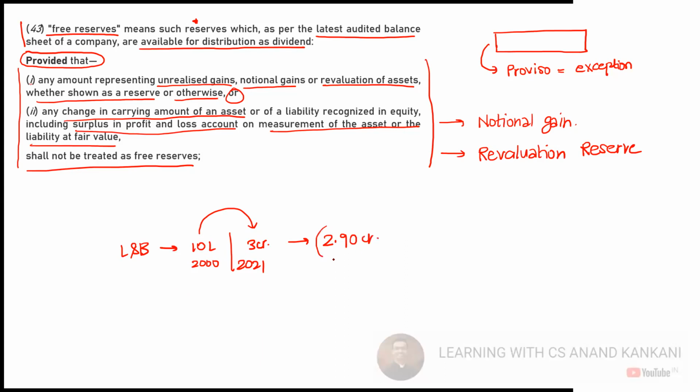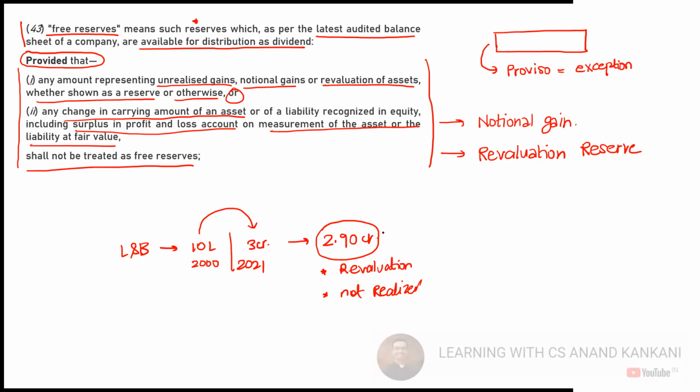Now this is a revaluation gain. You have actually not realized it, right? This revaluation gain is only due to the revaluation, okay? And this is not realized. What if the company has sold this? Then we will say that this is a realized gain. Otherwise, this is not a realized gain, and hence this should not be considered as a free reserve.